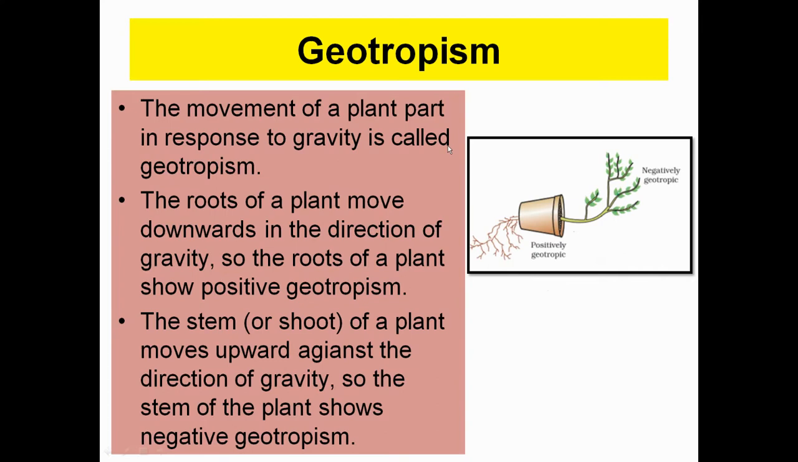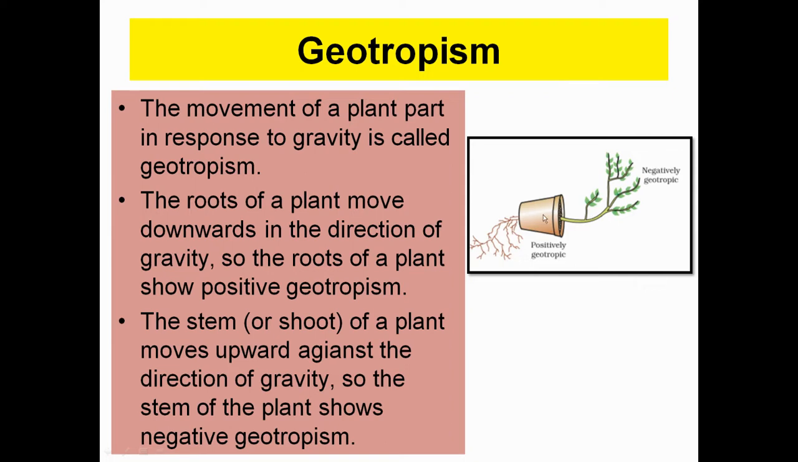Now comes to the geotropism. As the word suggests, geo means towards the gravity. The roots of the plant always go downward and follow the positive geotropism. However, shoot follows negative geotropism.